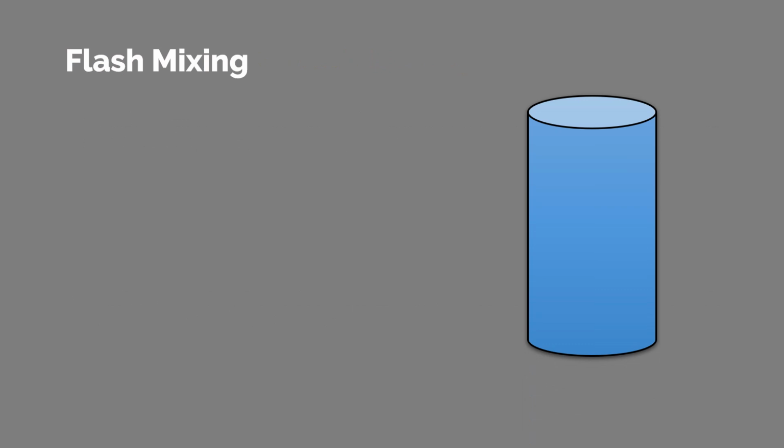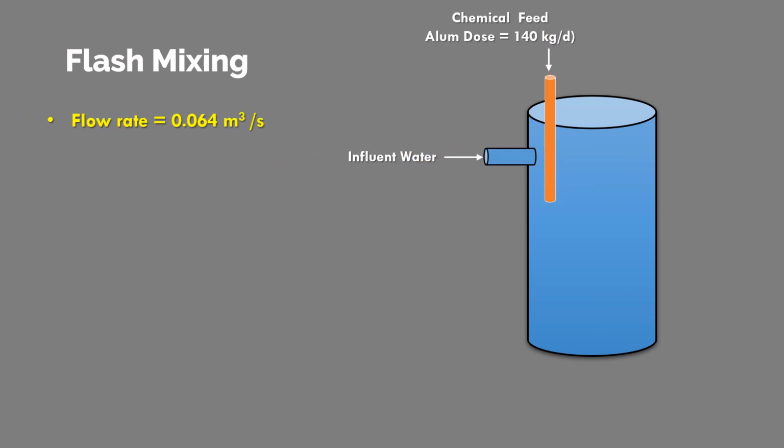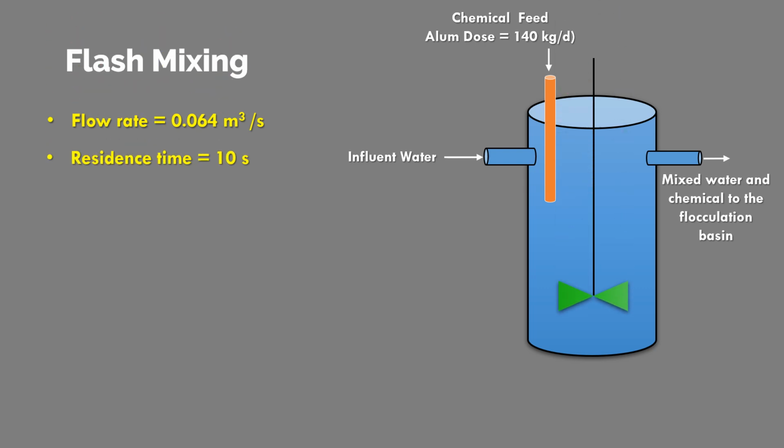So now here is the design of flash mixing. For this purpose, we need inlet water, chemical feed, and mixed water with chemical to the flocculation basin. For this, the flow rate is about 0.064 meter cube per second. Residence time is about 10 seconds, and the volume of the chamber is about 0.64 meter cube.